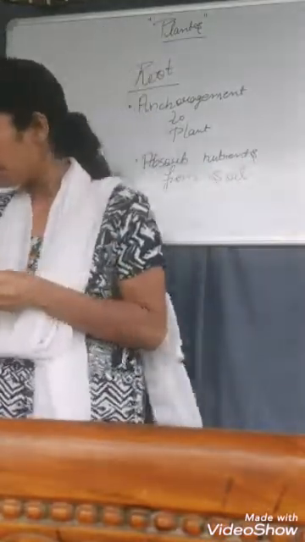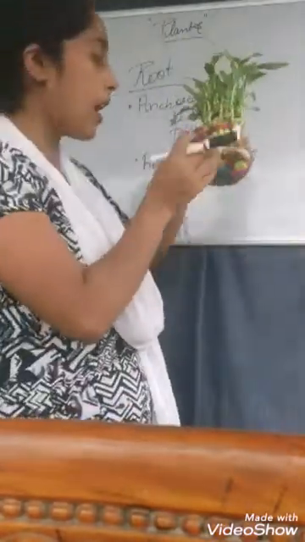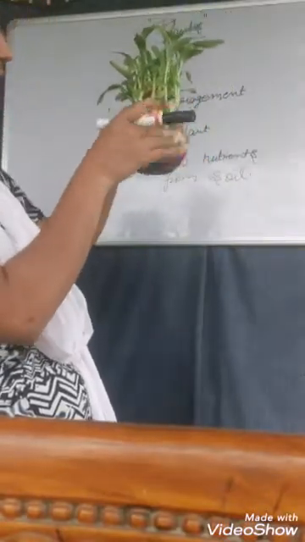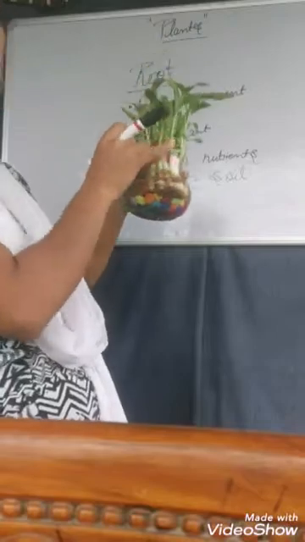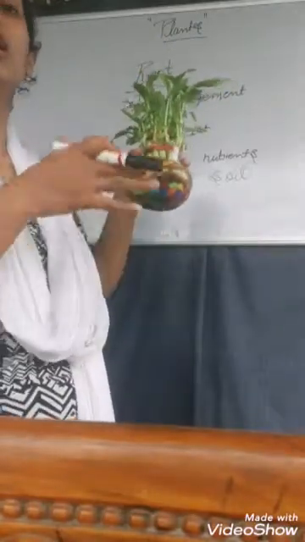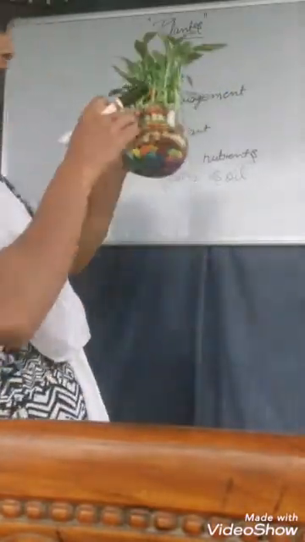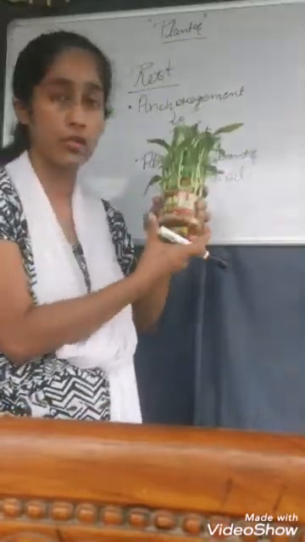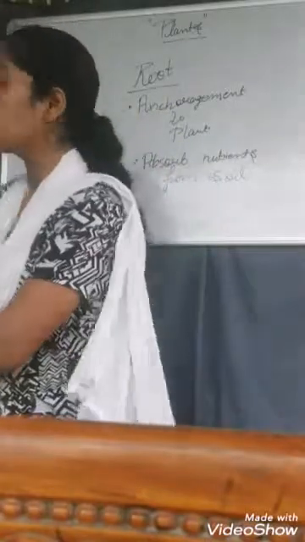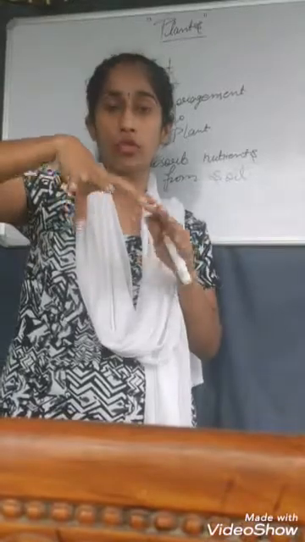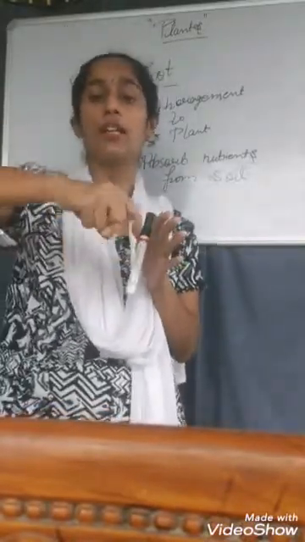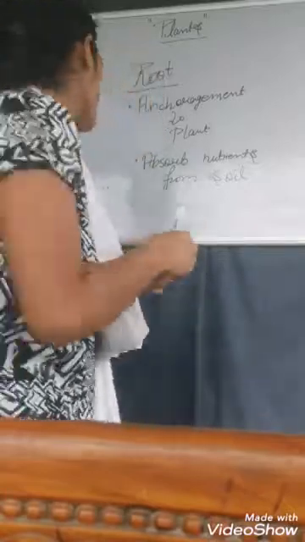Okay, students, in this you can see that there are various roots here which absorb nutrients, and then they transfer these nutrients to the stem so that they can reach other parts of the body. And these roots, although here they are in the water, when they are in the soil they provide support for the plant so that the plant can stand straight. Okay,